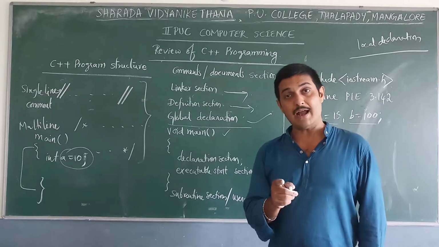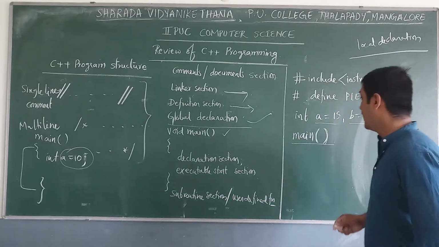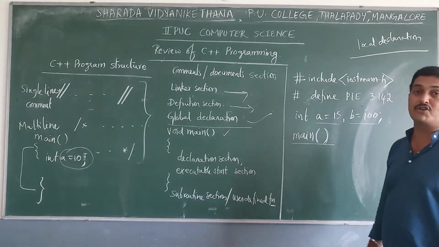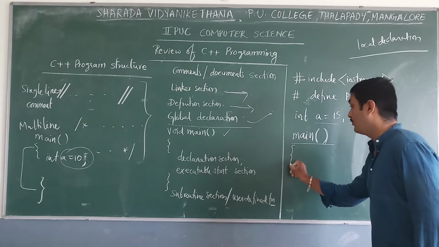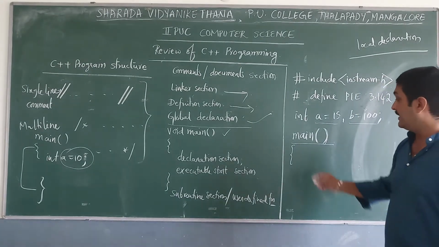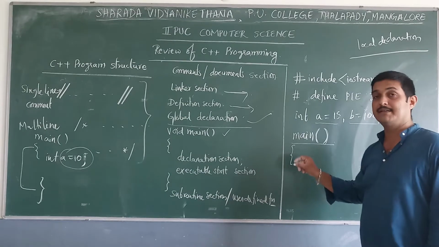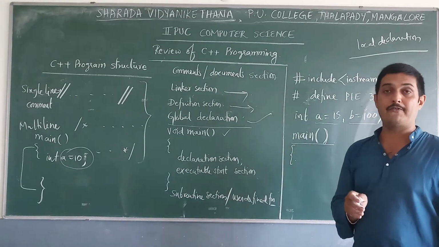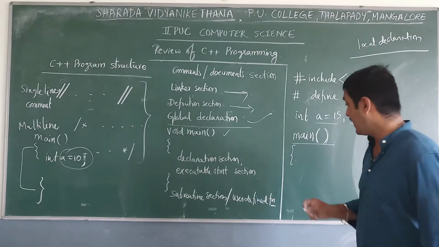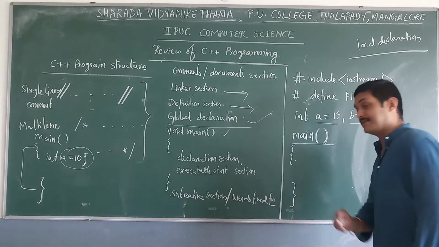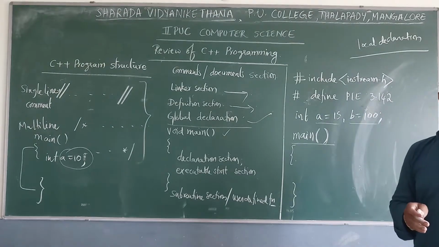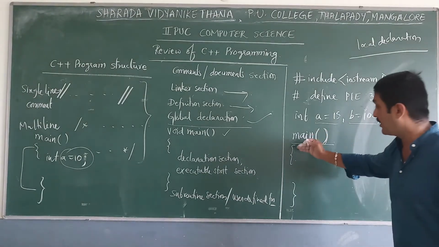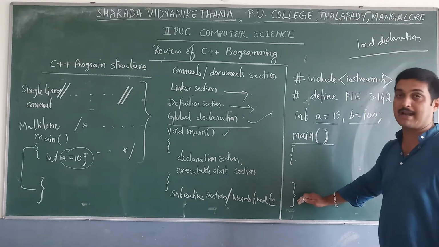Immediately after the main function declaration we have to use an open flower parenthesis. This open flower parenthesis indicates the beginning of a function, and the closed flower parenthesis indicates the end of the function.